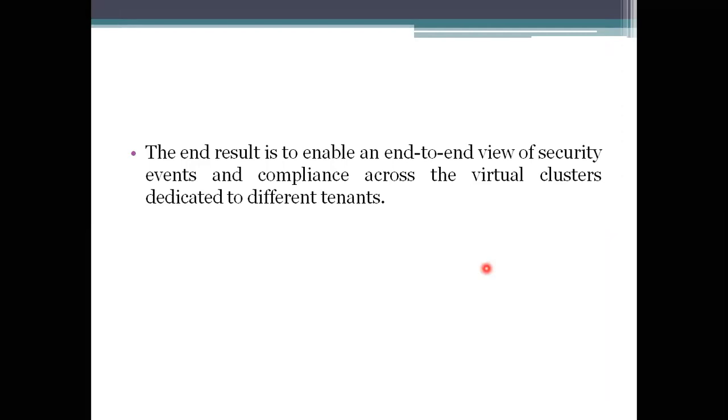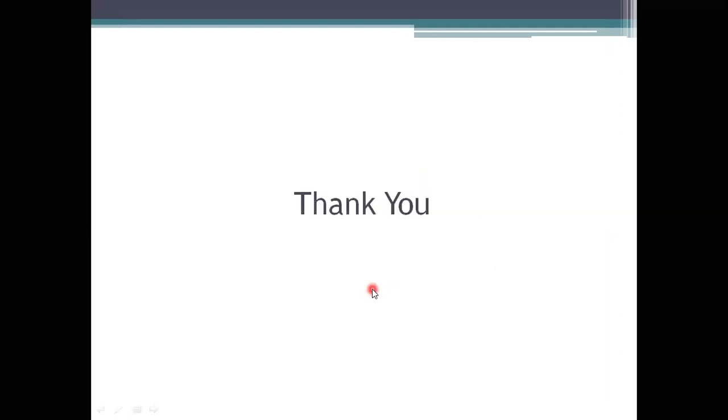This ends your second unit. If you see this end result, that is the end-to-end view of security events. In this unit we have seen what virtualization is, what things we can virtualize, different virtualizing environments, and different virtualization examples also. That's about the second unit. In the next session I will start the third unit.